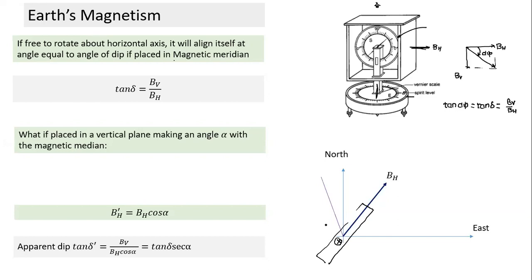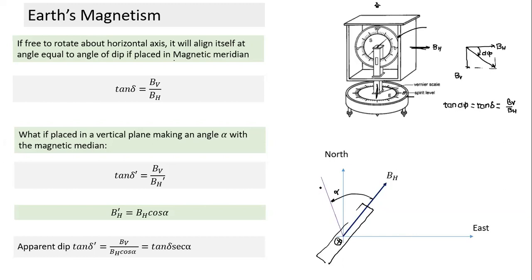But just think of it, if I place not here, if I rotate this compass from here, it can rotate about a vertical axis. So this vertical compass I have rotated by angle alpha. If I rotate by angle alpha, will the horizontal component of the Earth's field remain the same or will it change? This is BH. As you know here, suppose you fire a projectile in the northeast direction. Velocity will have some component along north, and some component along east. It will have different components. Similarly, this is BH here, a horizontal component.